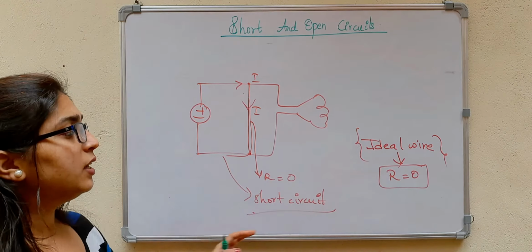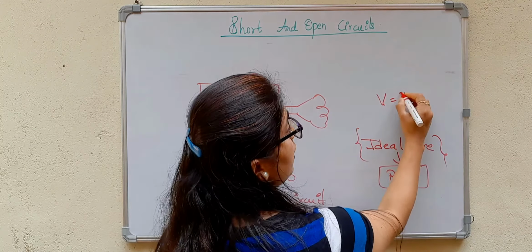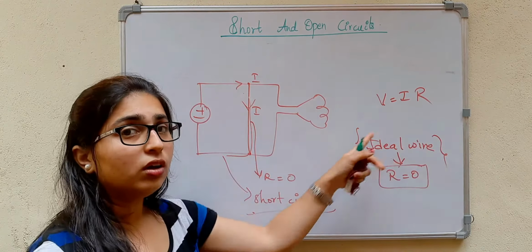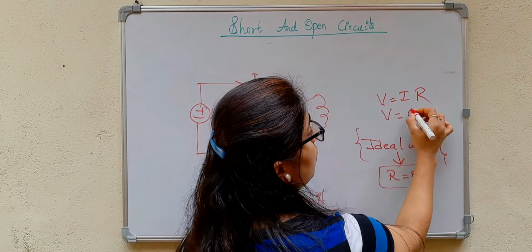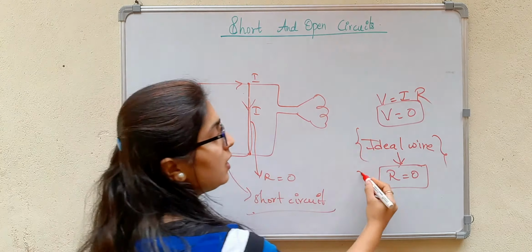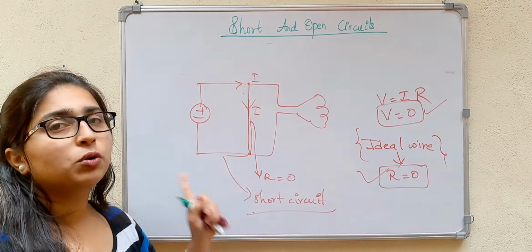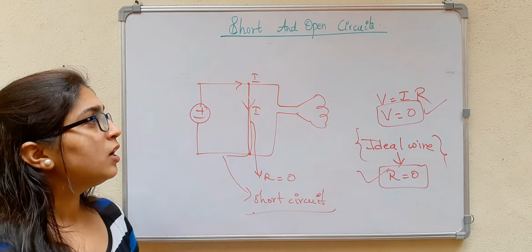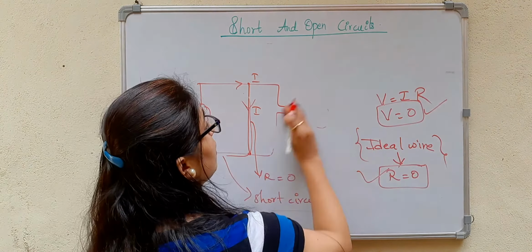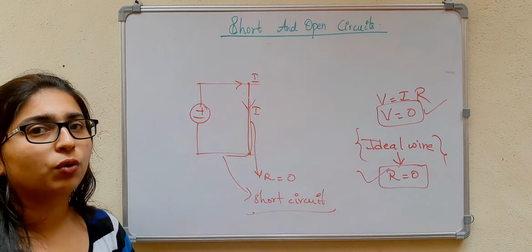Here the resistance is equal to 0, and V is equal to IR, Ohm's law, so V is also equal to 0 because R is equal to 0. So for a short circuit, these are the conditions: R equals 0, V equals 0, but an enormous amount of current flows through this. The lamp now becomes redundant, I can remove it because the current doesn't flow there.